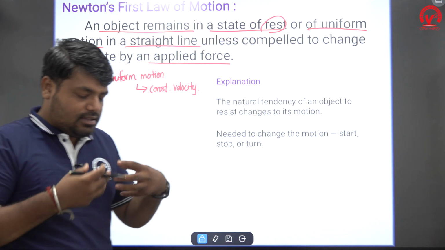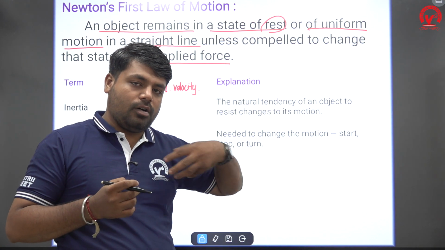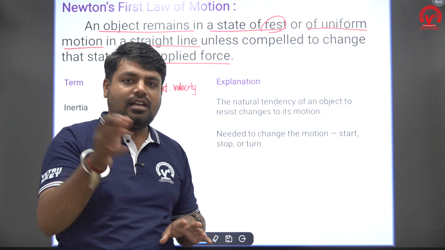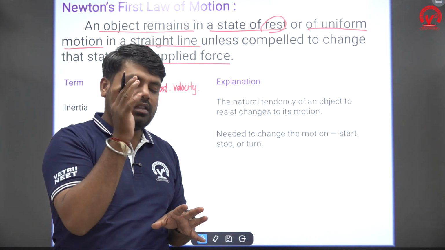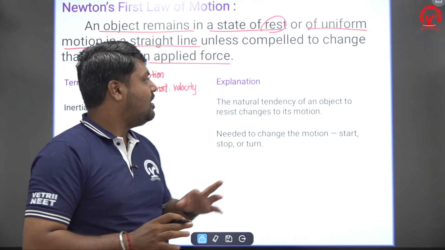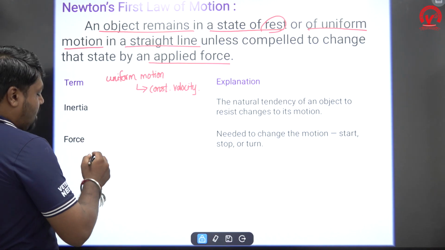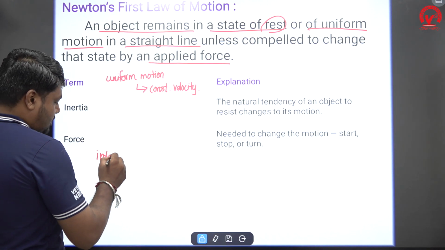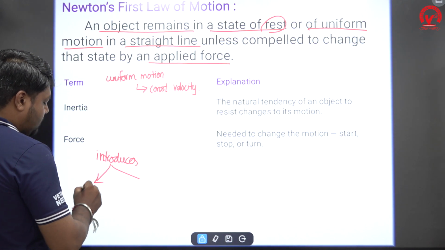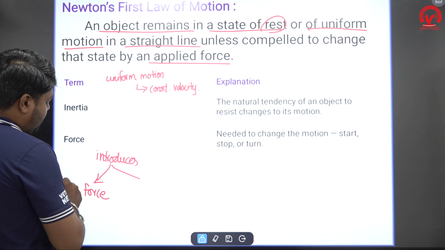So, if your body is at rest or moving in uniform motion in a straight line, unless you apply any external force, the state of the body doesn't change. Newton's first law introduced two concepts here. One is, what is force? It defines force.